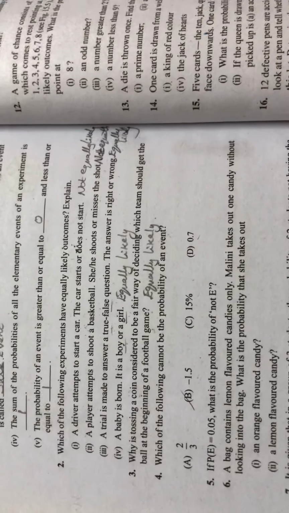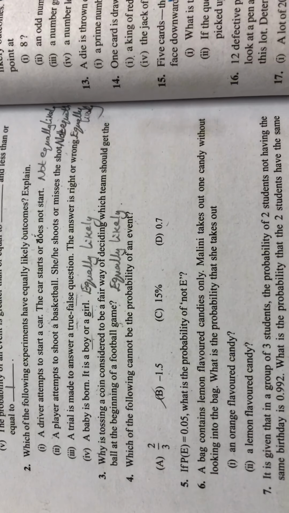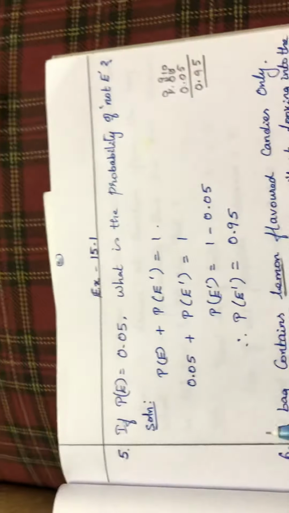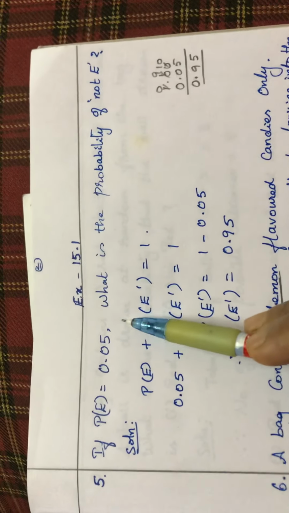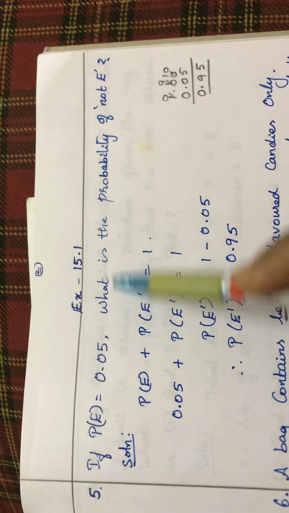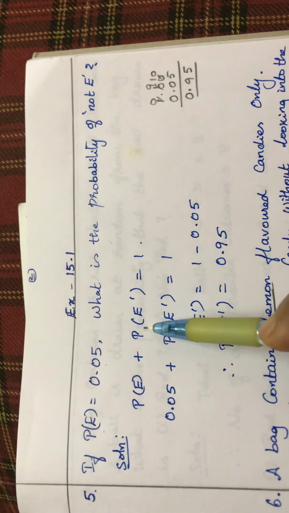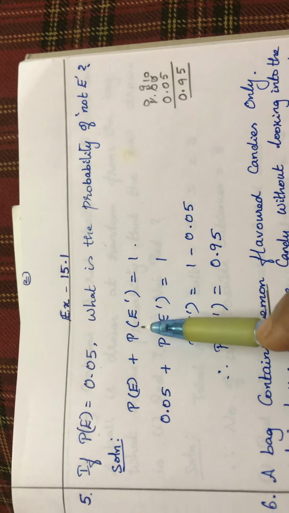Fifth sum: if P of E is equal to 0.05, what is the probability of not E? They are asking you to find this. So what is the formula? P of E is given for you. You are going to find probability of not E, that is P of E dash.